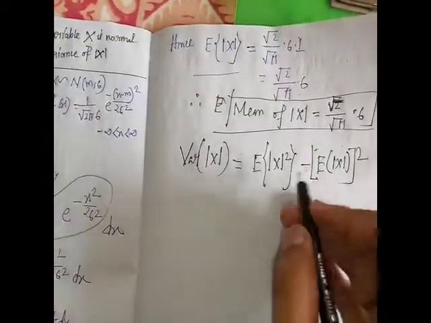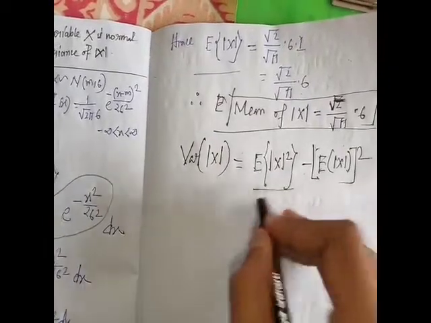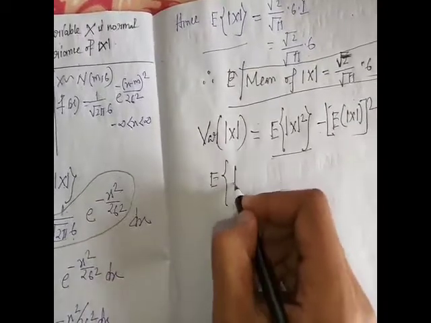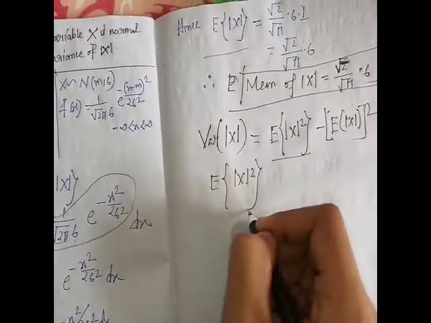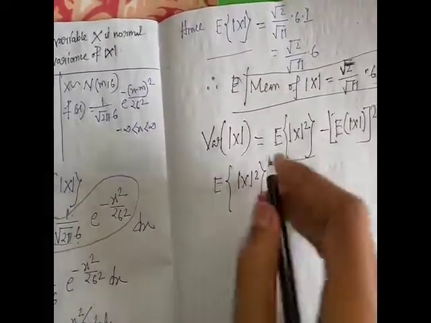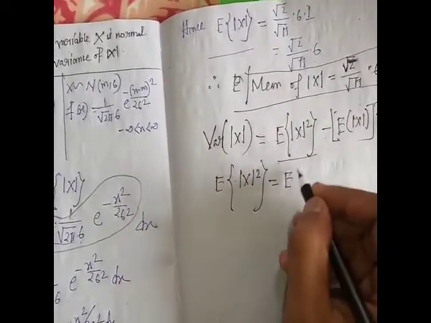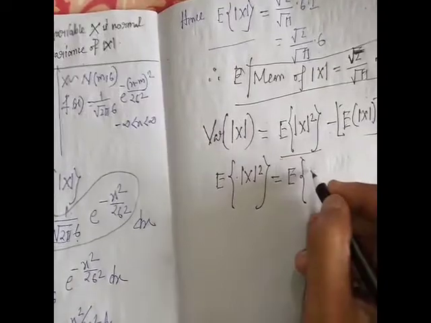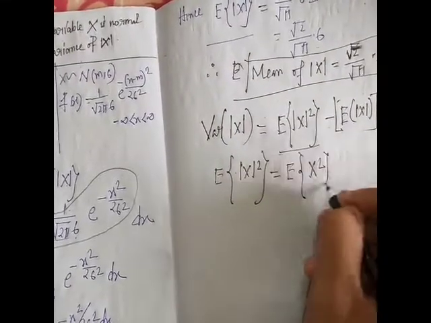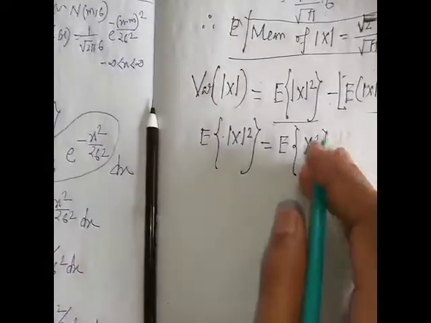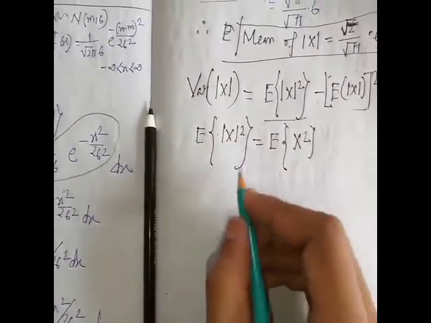So first we find the expectation of mod X square. Mod X square is always positive, so mod X square means X square, and we have to calculate the expectation of X square.